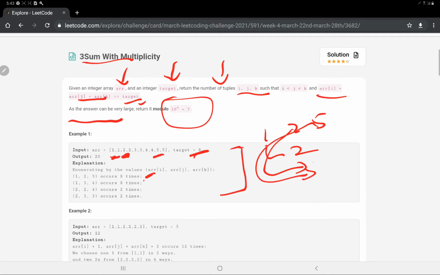Multiplying them, by generating different sets of 1 2 5 and 2 1 5, we can get 8 combinations. Adding all the counts, we get our final answer, 20. I hope the example is clear, and let's see the constraints given to us in the question.